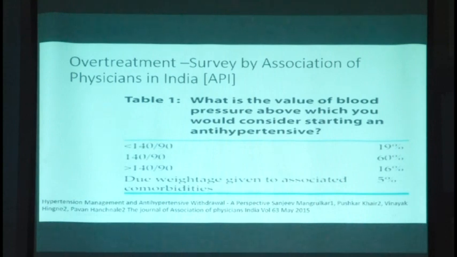The universal contemporary guideline, which I have referred to earlier, is that you need a trial with a non-pharmacological intervention for a reasonable time, and then start with the antihypertensive drugs. So very obviously, there are many patients who are unnecessarily prescribed antihypertensive drugs. That's point number one.